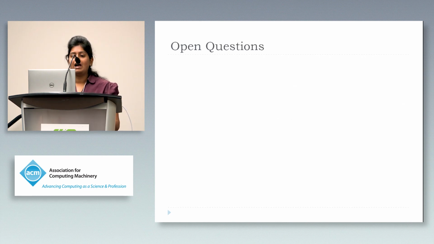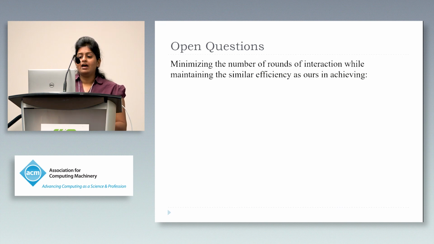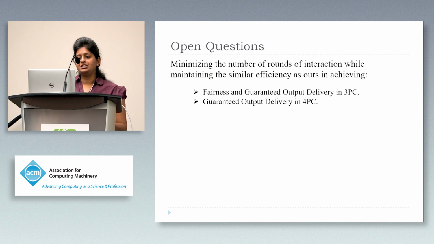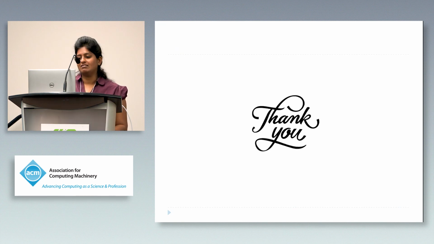Finally, I will conclude with a few open questions. An interesting open question would be to minimize the number of rounds of interaction while maintaining the same efficiency as ours and achieve fairness and guaranteed output delivery in the three-party setting and guaranteed output delivery in the four-party setting, thus bridging the gap between the optimal round complexity and the efficient round complexity. So that's it. Thank you.